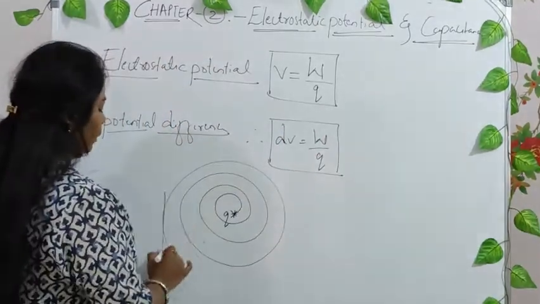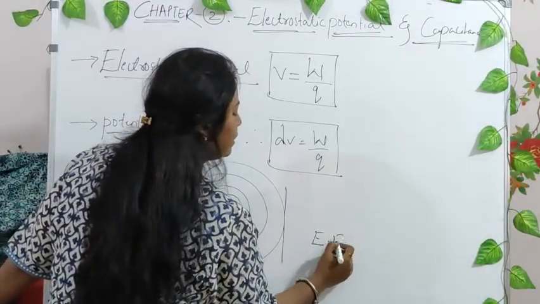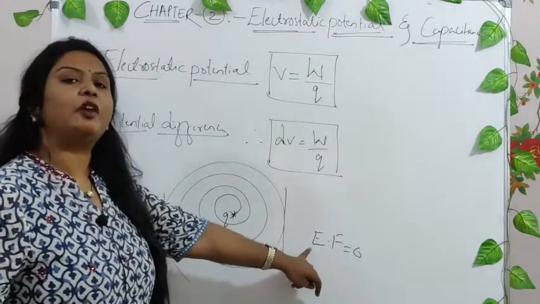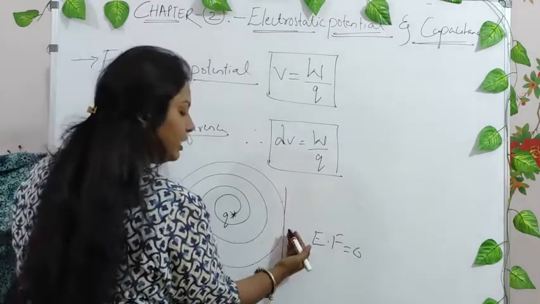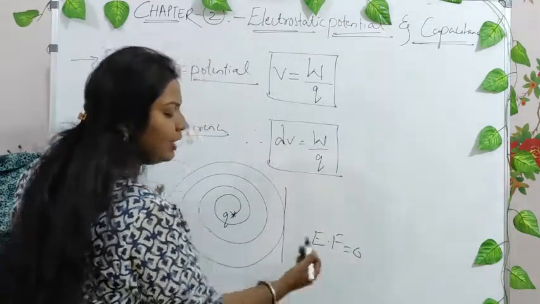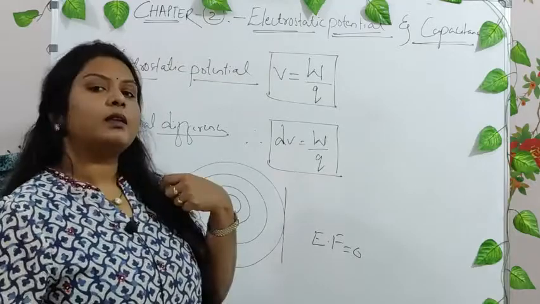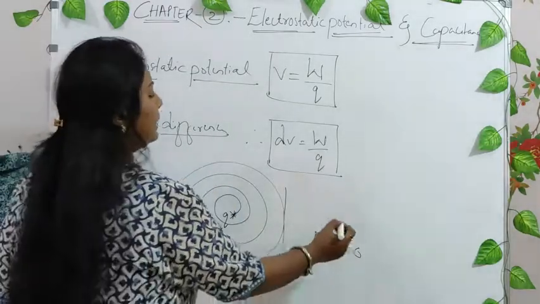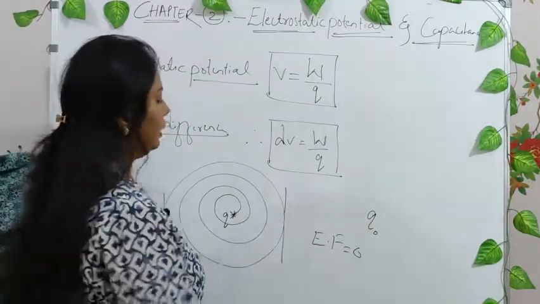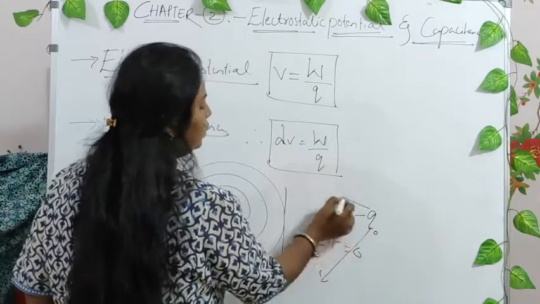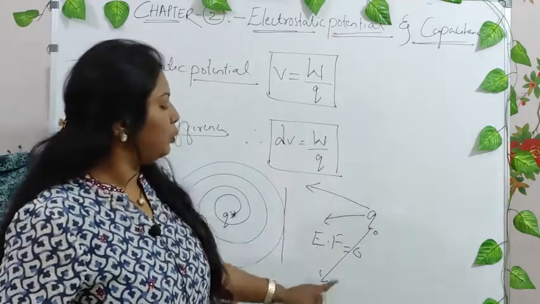Say for example, the charge lines are only up to this particular point. Beyond this, the electric field is zero, because there are no field lines here, and hence the strength of the electric field will be zero. The field lines are confined to only this region. Now say you have a test charge, Q0. If you move Q0 in this region beyond the field lines, there is no work done in moving this charge.